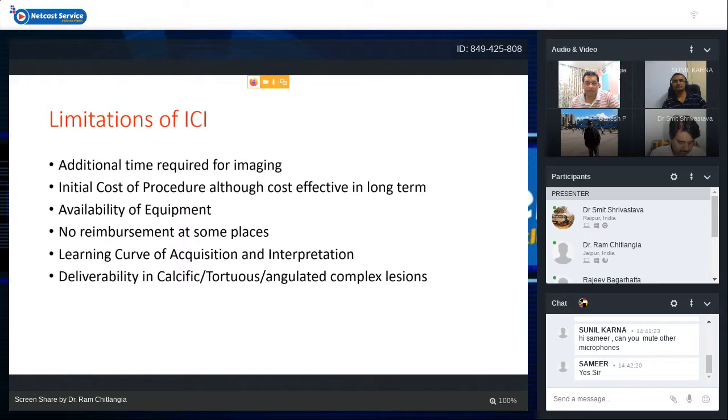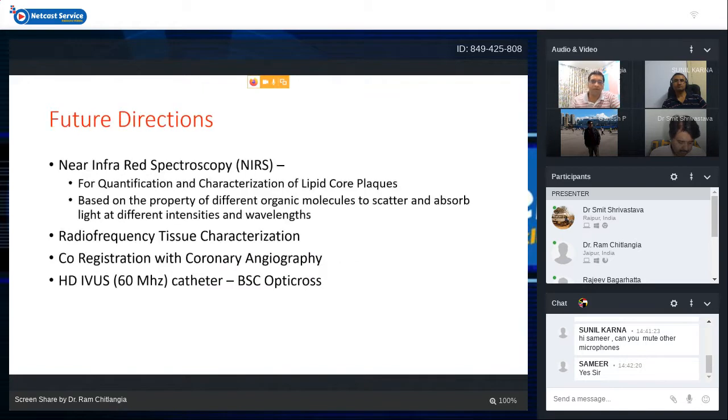And sometimes it is just not deliverable in a calcific, tortuous, angulated, complex lesion. So there we cannot use intracoronary imaging and we have to just rely on our eyes and just the angiogram. What are the future directions?